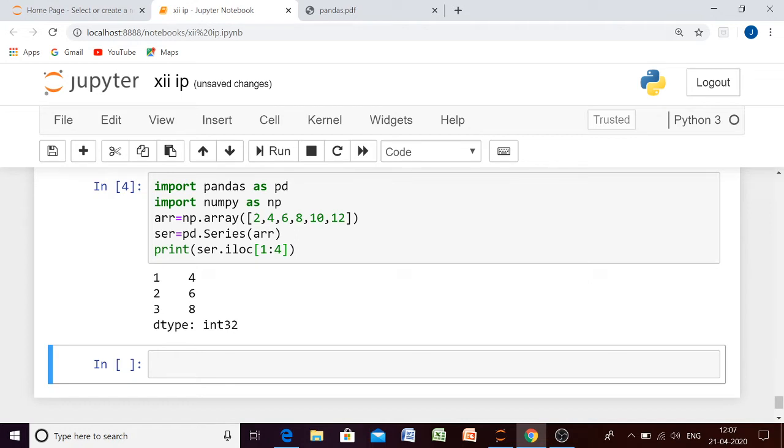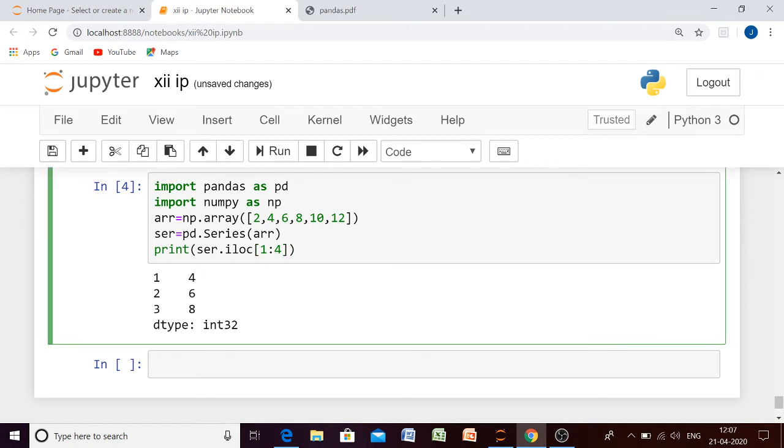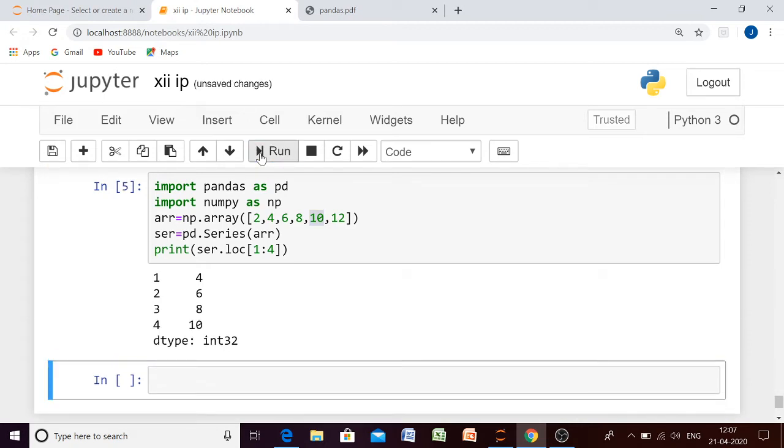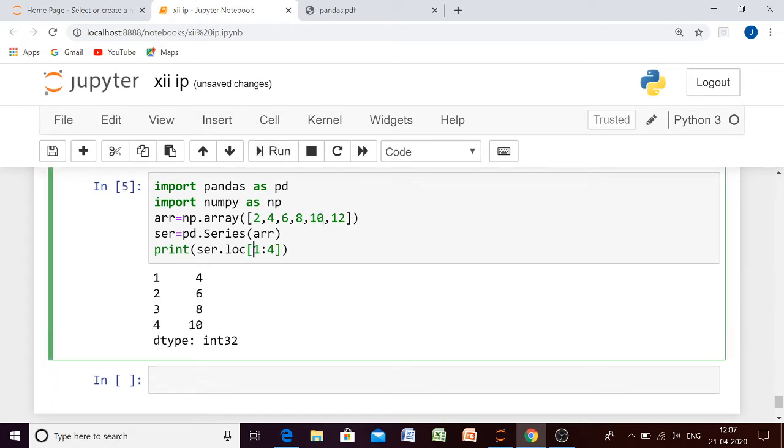Similarly, if we write LOC instead of ILOC, what will happen? It will access the same index values, but this time the end value will be included. It means in our result 10 will be included. Okay, so let us check. Now see, the first value as well as the last index value both are included, unlike ILOC.